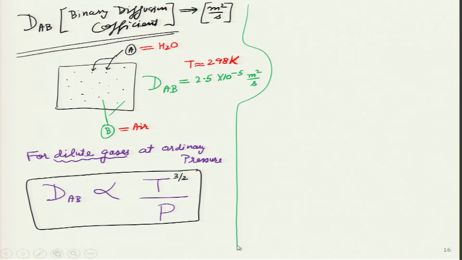It is also equal to the same value for DBA.